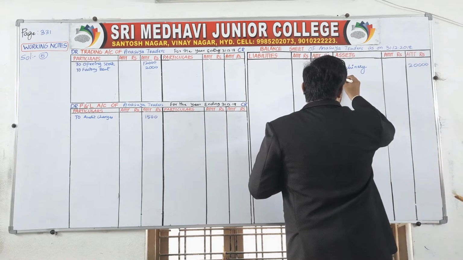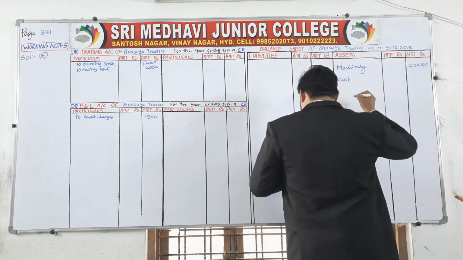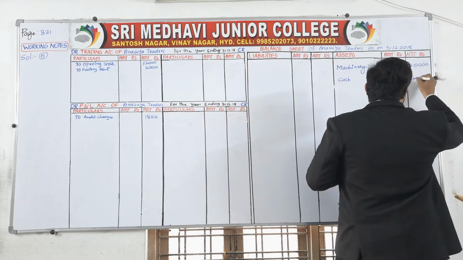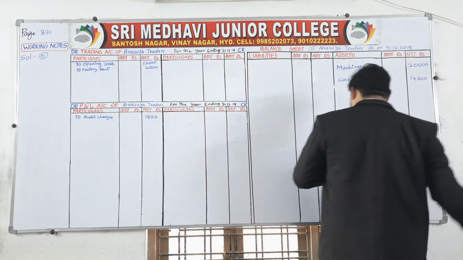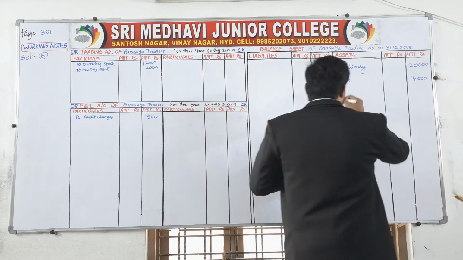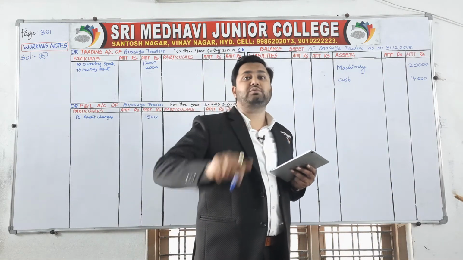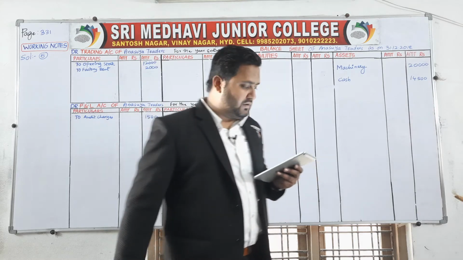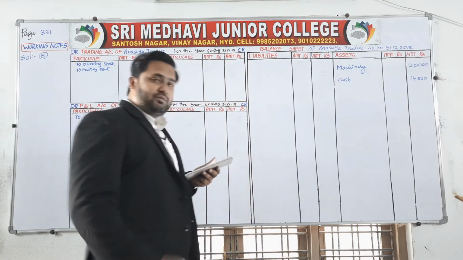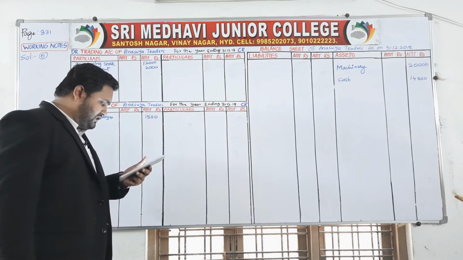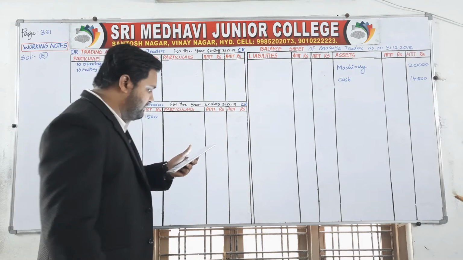Cash is an asset, we have to write on the asset side, cash. How much? 14,500. Next is debtors. Don't write the debtors because we have adjustments. Two adjustments we have on debtors, we will see later on. Next one is opening stock, we have already written. Furniture, we have an adjustment on furniture, so don't write the furniture also.